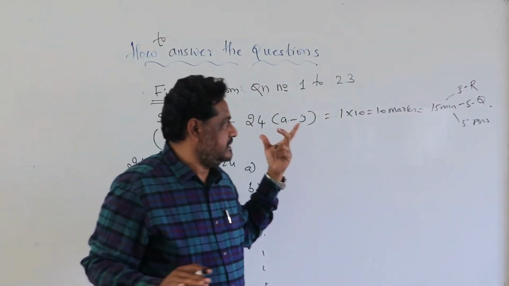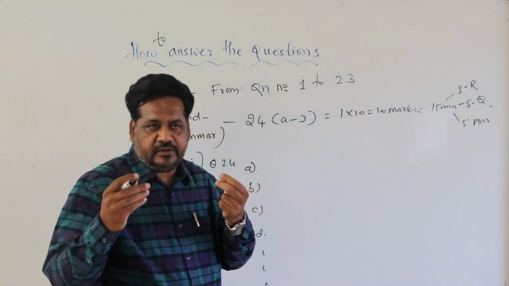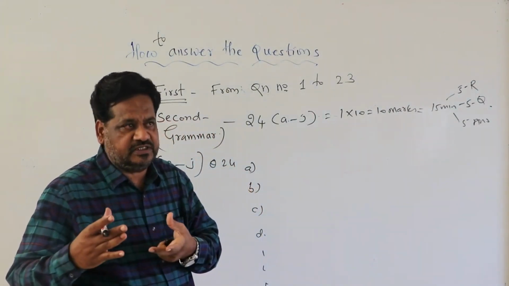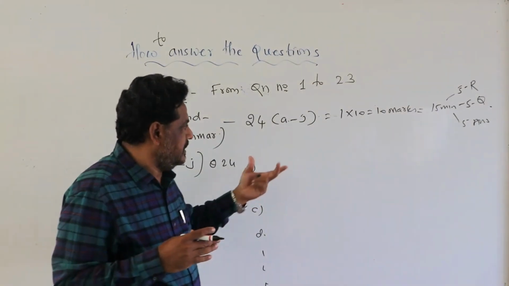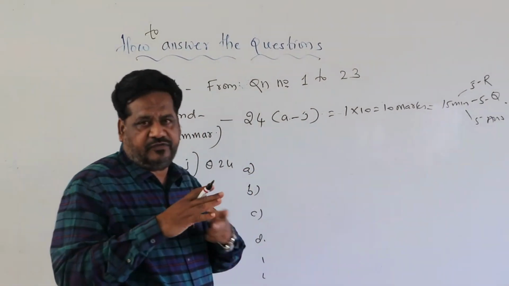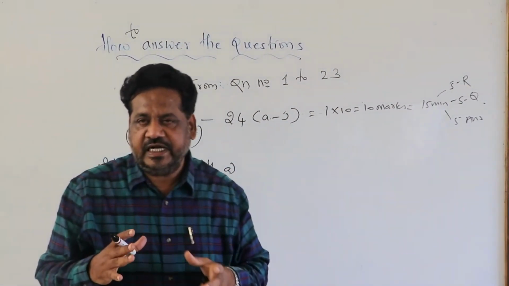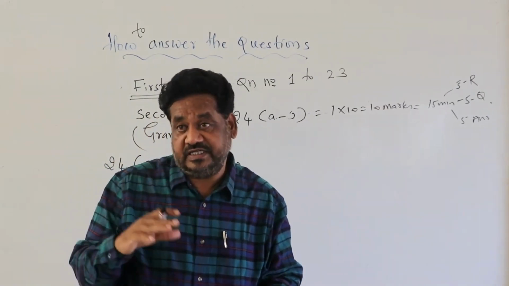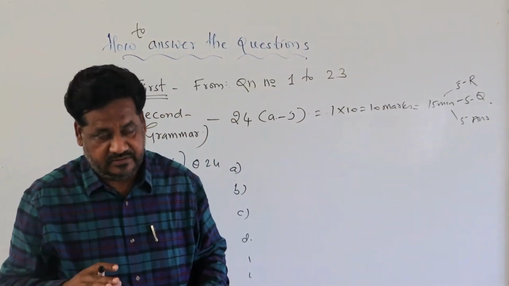Then you will get what type of distribution of questions there is here. You will get 8 questions on the factual questions, that's facts, and you will get 2 inferential questions, that is questions based on the grammar.